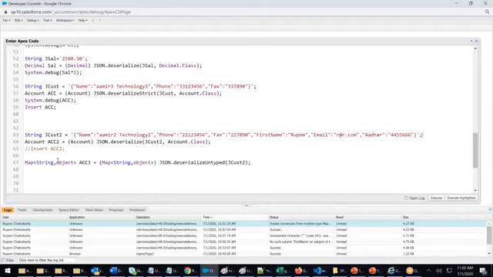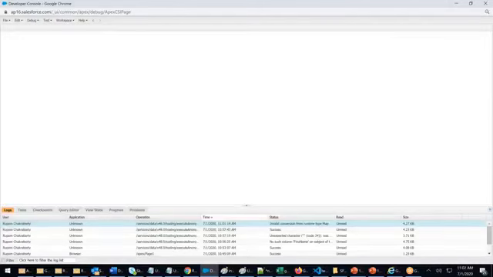I don't know how to consume this data now. In such cases, you will take deserialize untyped. You'll store it and then decide whether to create a new table and put it there, or take half the data to contact, half to account and ignore Aadhaar, or put the Aadhaar in a third table. It's your decision. Now you see that it will not give error. Execute highlighted. See, no error. Debug.